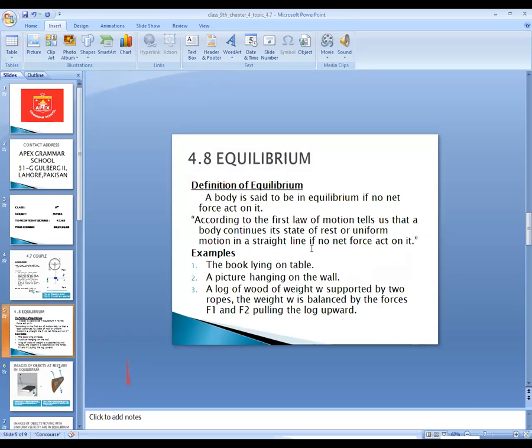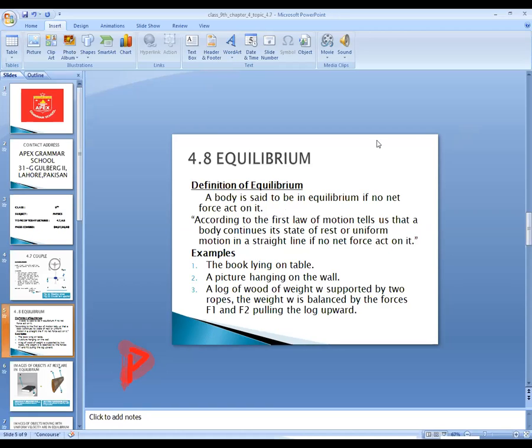If I take the example, the book lying on the table, because the book is at rest, the book is not moving. So this is an example of a body at equilibrium. Another example is the picture hanging on the wall. Because it is not moving, it is at rest, so the body is in equilibrium.